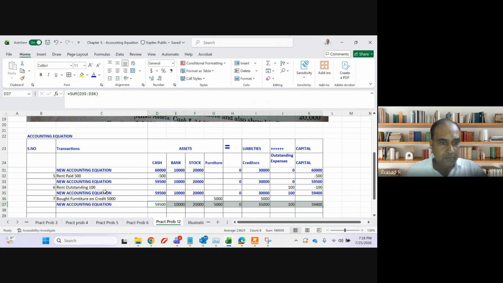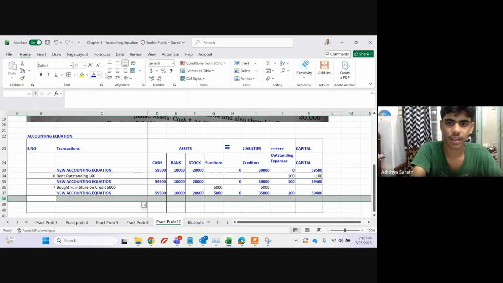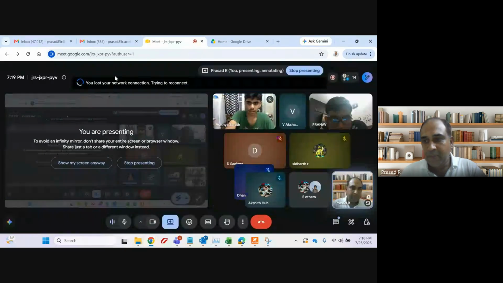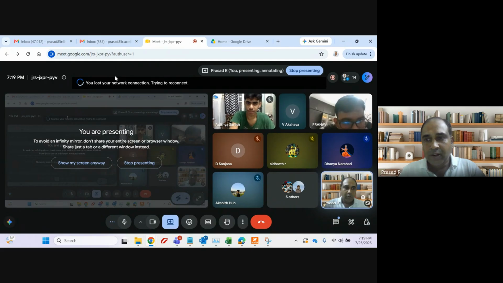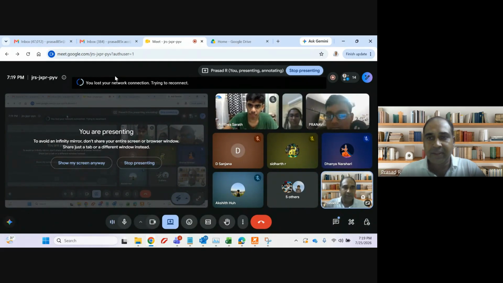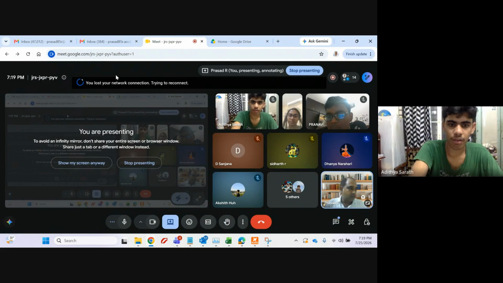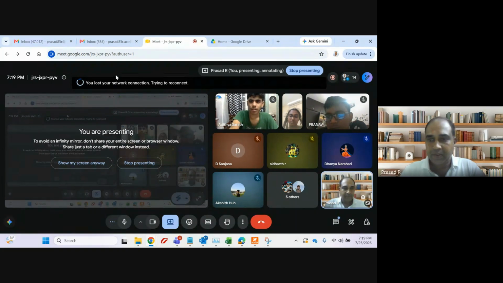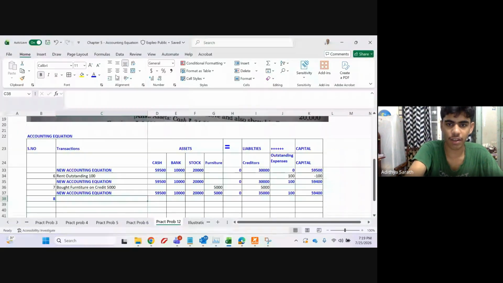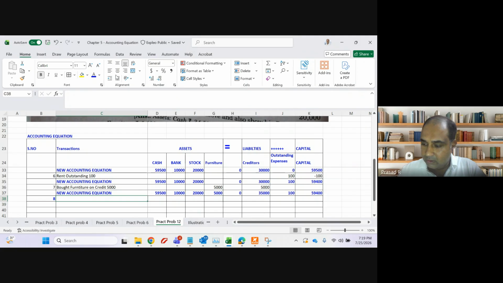I don't see anything new so far. So where did you get stuck, Aditya? Sir, I made a mistake in the second one, where he paid in the bank, and all my equations got affected. No problem. See, we get step markings in CBSE. So if one accounting equation is wrong, that doesn't mean your entire question is wrong. Don't panic that one line item has gone wrong. No problem. We will do that now.